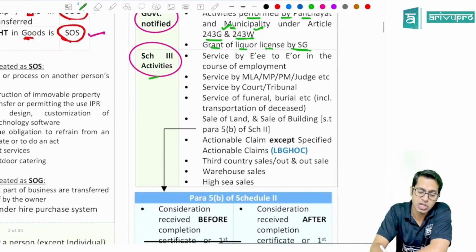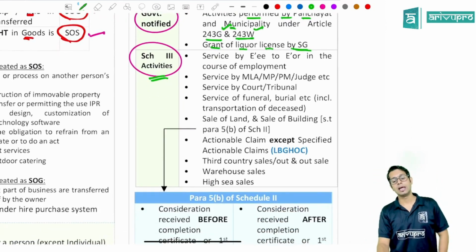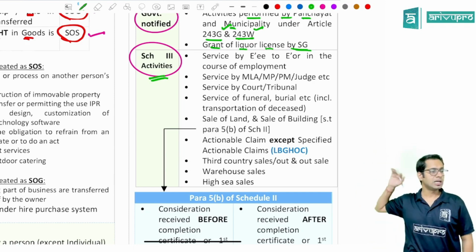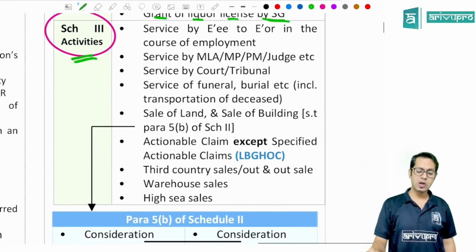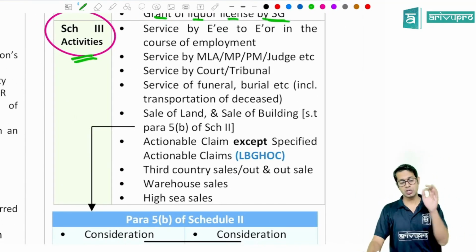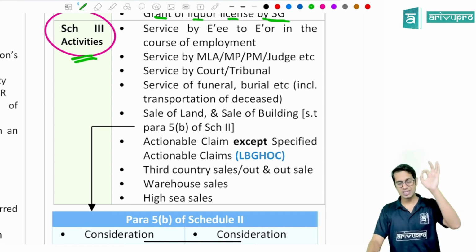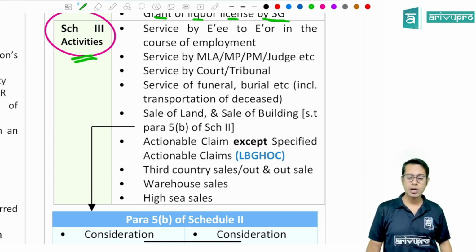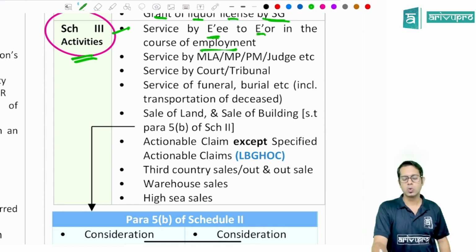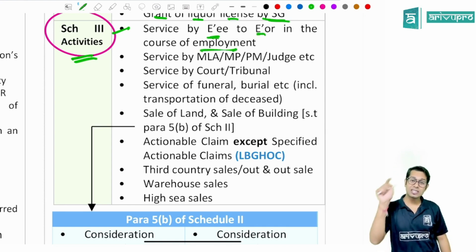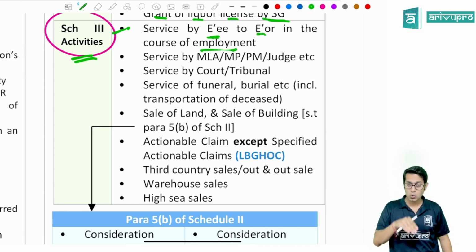Then schedule 3 activities. Schedule 3 gives a list of totally 9 activities which will not be treated as supply at all. Schedule number 3 gives a list of how many activities, sir? 9 activities which will not be treated as supply at all. Services given by an employee to the employer in the course of employment.